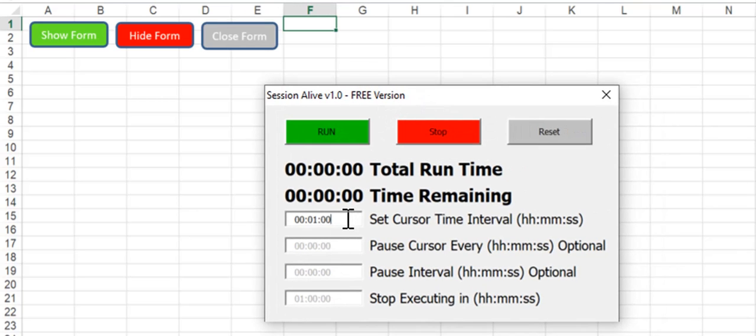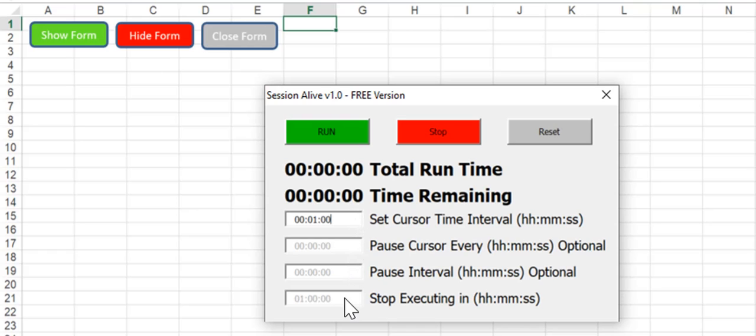What's available to you here is to be able to set the cursor time, which is set at 1 minute. You can change that to any time you like. What you can't do in the free version is change the stop time. It automatically stops after 1 hour, so you would have to run it again. Or you can stop it at any time.